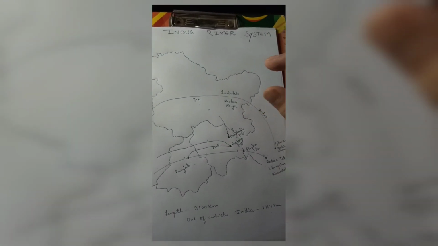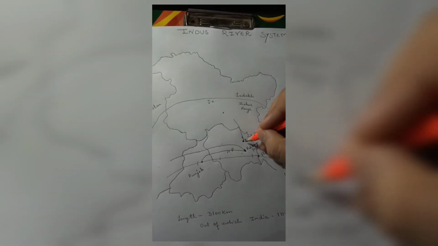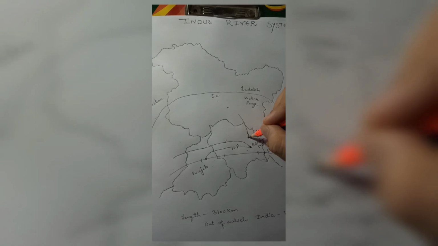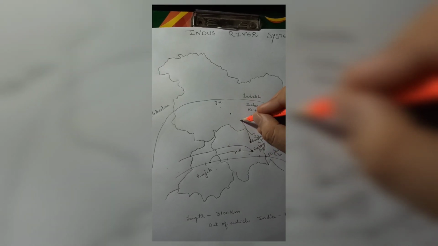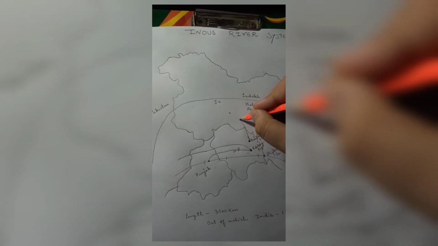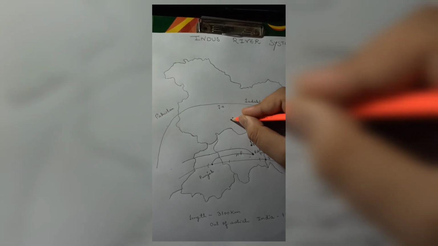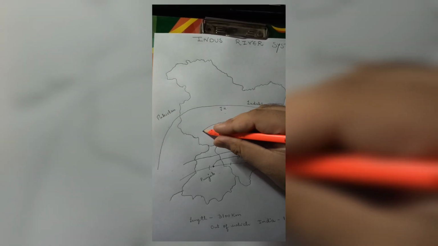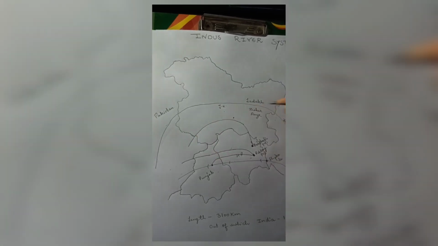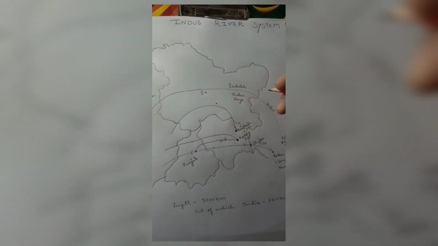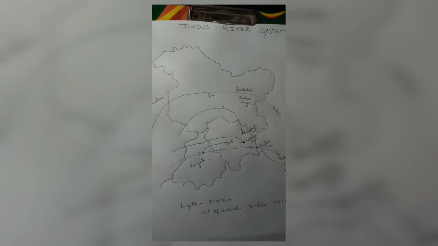After joining, these two rivers, Chandra Bhaga, make a mighty river, that is river Chenab. And this Chenab river drains into J&K, and after entering J&K, it passes through the J&K region to again drain into the Pakistan region. So I think this much is clear to you guys.